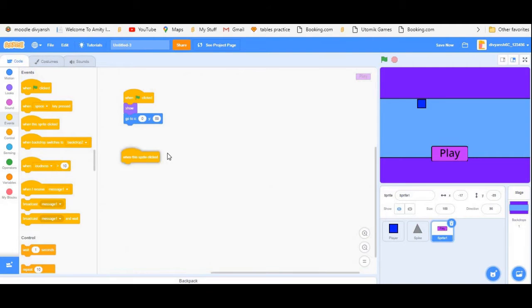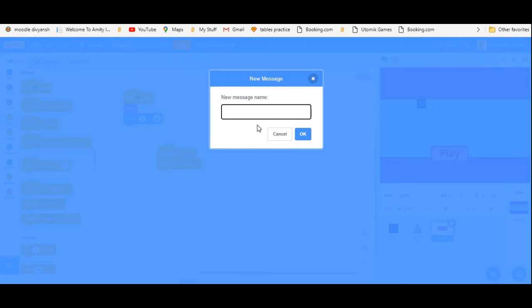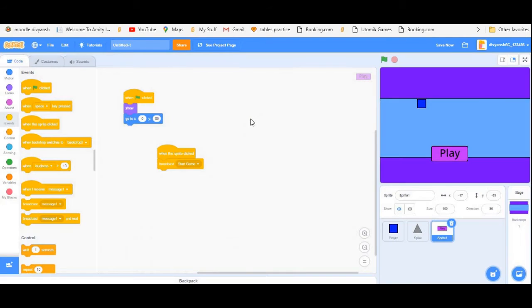And when it is clicked, it should broadcast a message. Name the new message Start Game. Click OK. So when it is clicked, it will broadcast the new message Start Game.